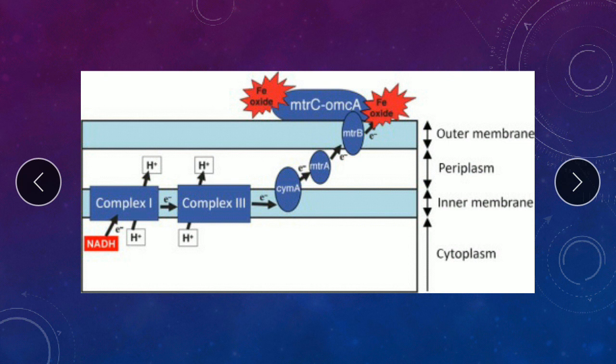The difference is that the electrons, instead of going from complex 3 to complex 4 to form ATP, are transported via other electron carriers towards the outer part of the membrane, where we have the ferric reductase enzyme. This enzyme helps us convert ferric into ferrous. So this is a representative electron transport chain showing iron reduction.